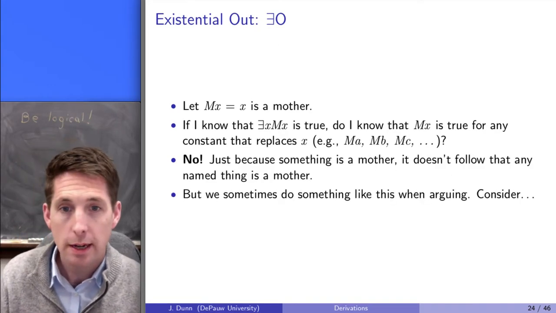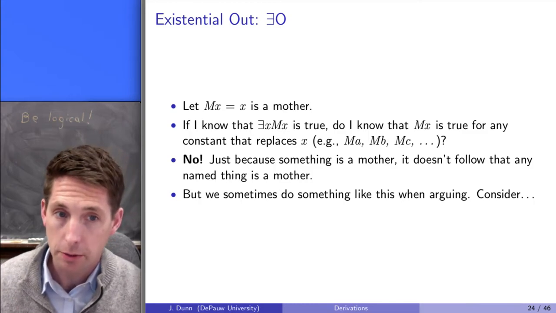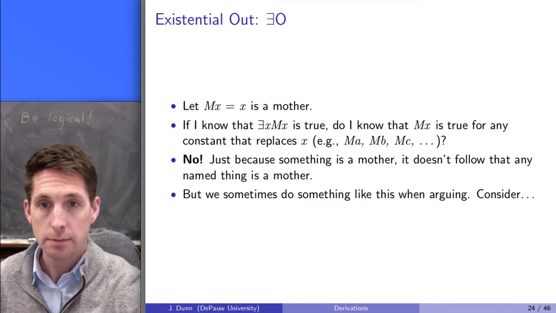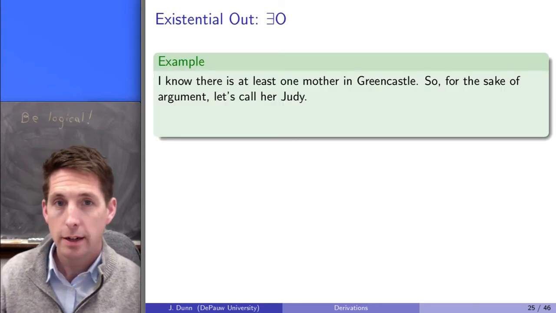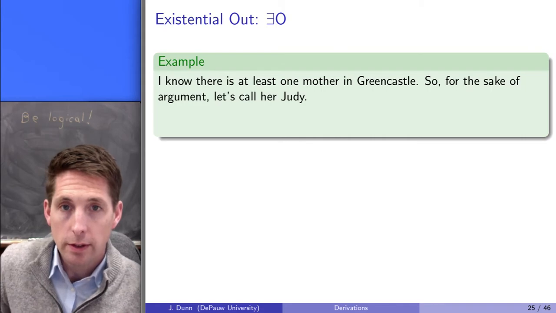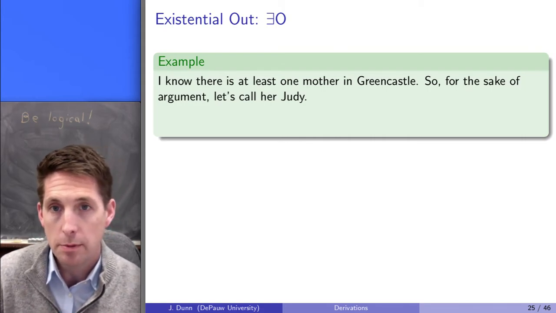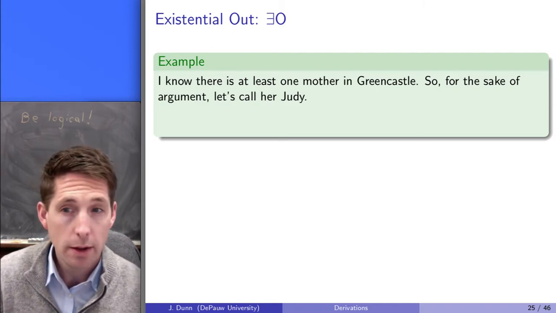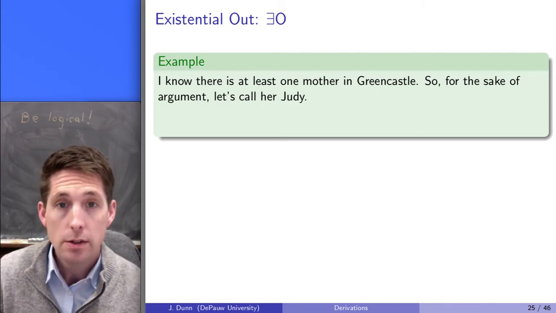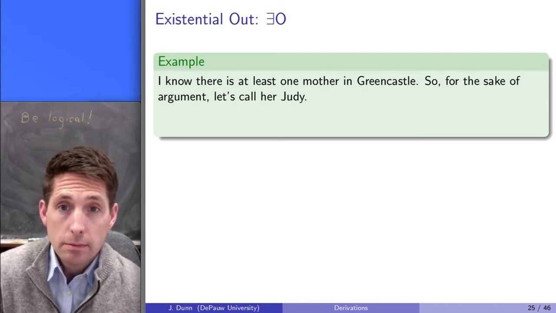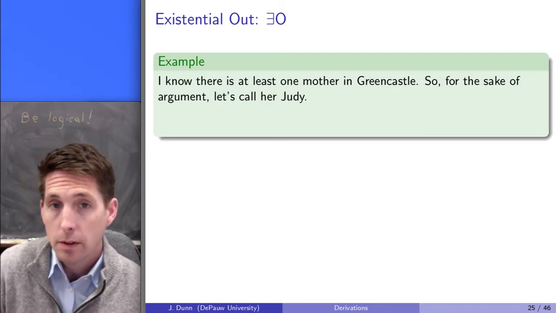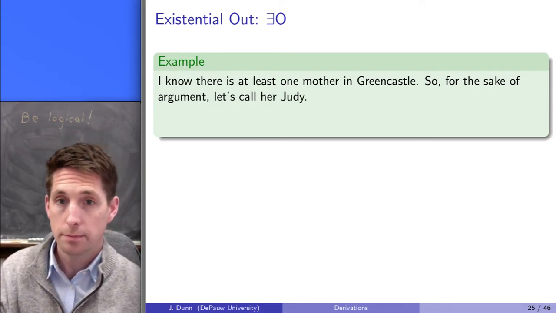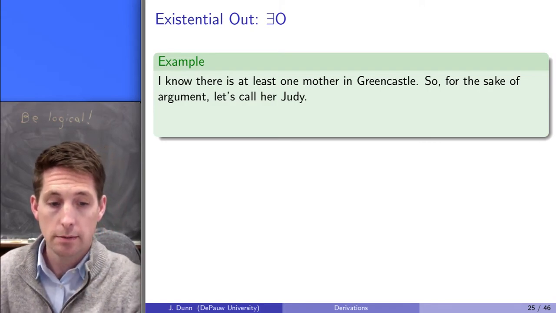But we do sometimes do something like this when we argue. And so let me give an example of how we might sometimes do this. This is sort of a simple example, but maybe you'll recognize the style of argument. You might say, look, I know there's at least one mother in Greencastle. So for the sake of argument, let's call her Judy. So I say, okay, from the fact that there's some mother, I conclude that Judy is a mother. Right? That's the little move we just made there.